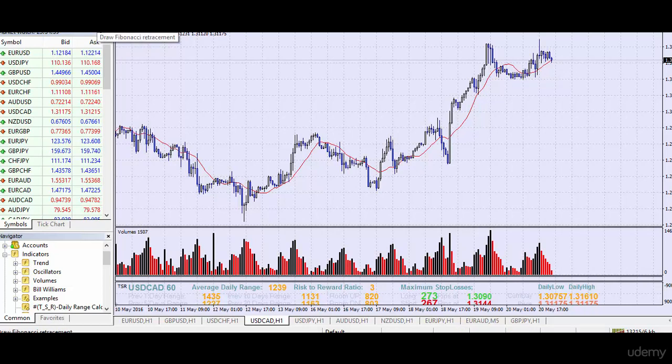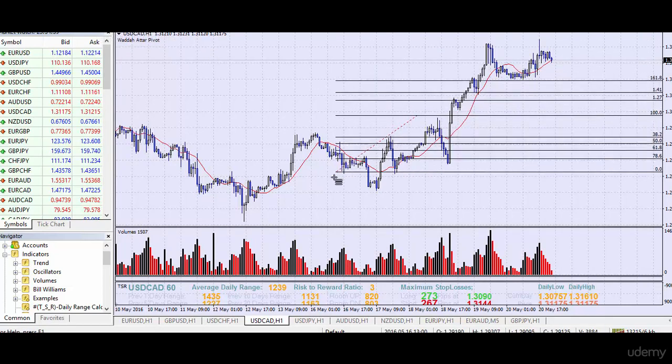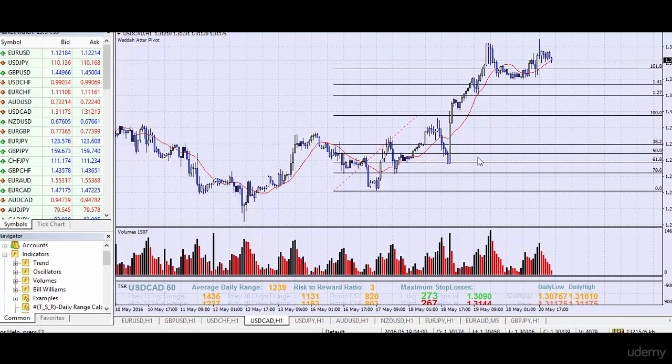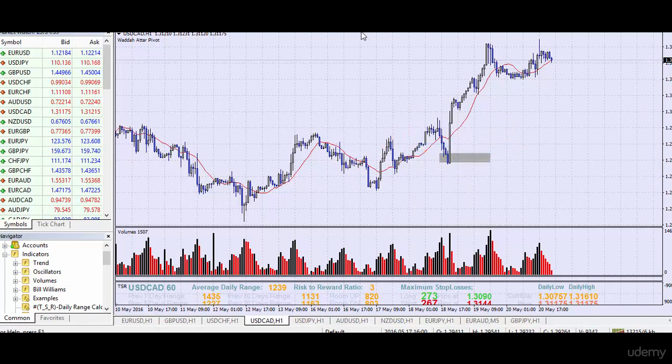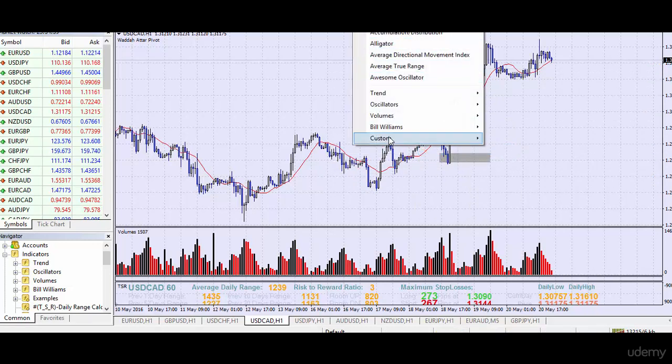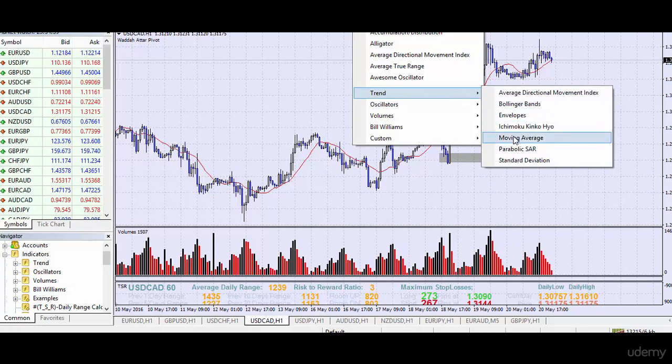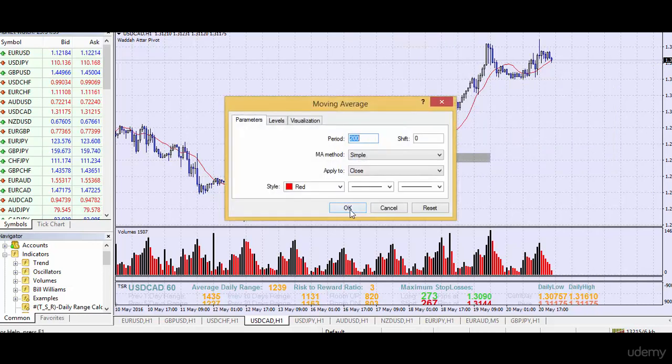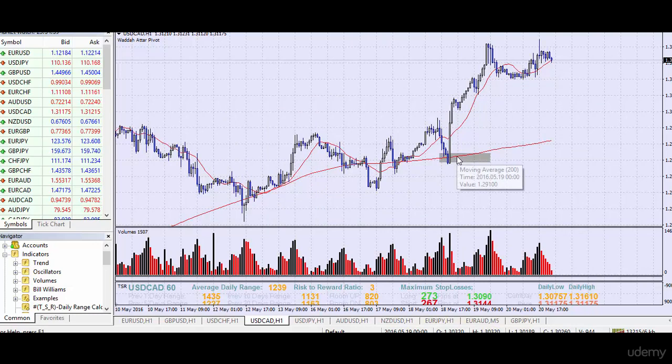Once the sentiment is good for the US and bad for the Canadian dollar, then we're going to trade it. But we're not just going to trade it at any price. We're going to look to enter the market at a good price. So we're going to use our Fibonacci and we're going to look for this level, the 61.8 level. That's our kill zone. So we want prices to come back somewhere in that level. Also, we're going to use the 200-day moving average. So trend moving average, and we're going to use a 200-day moving average. Bingo. See this? So this is a good price to enter the market based on the sentiment.